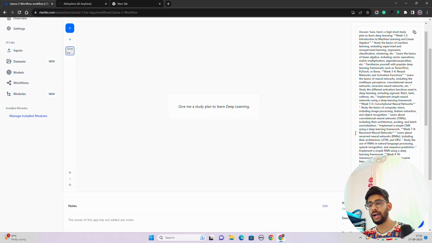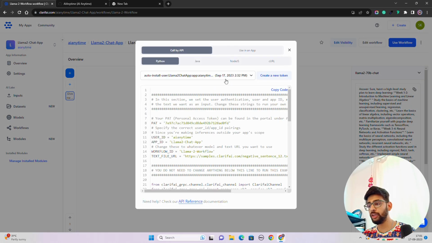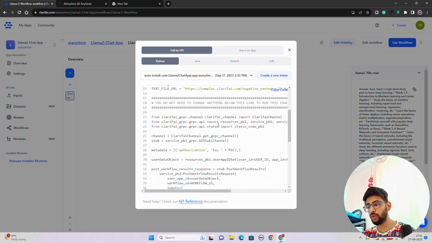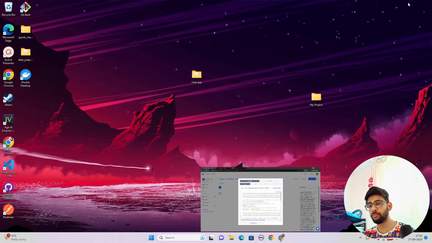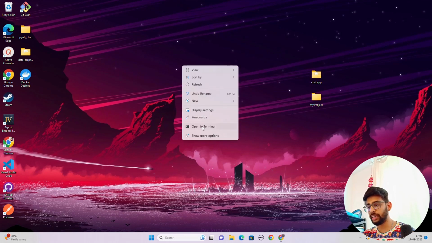Now what I want to do, guys, is I can also use this workflow. You can see it has something called use workflow. Now this is what I'm going to do. So let me come here on my desktop, and here I'm going to create a new application. So let me just create that application.